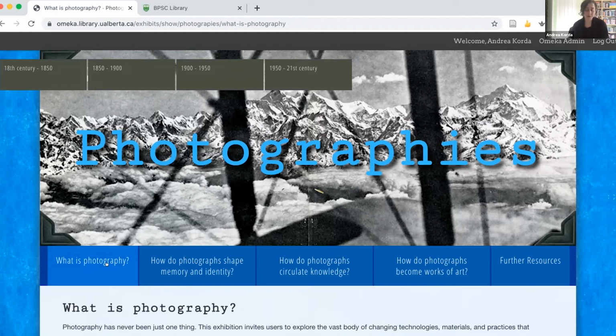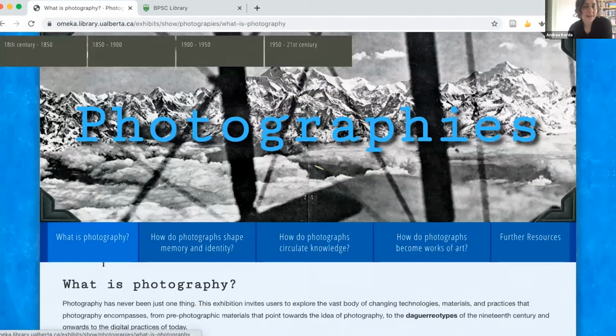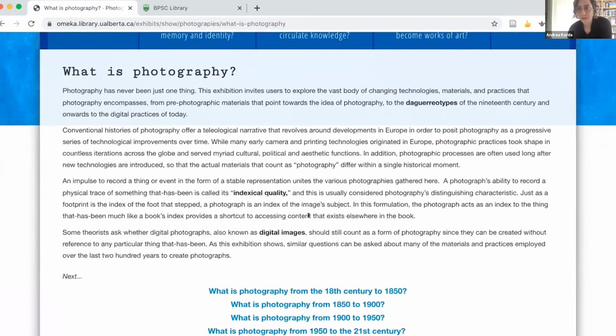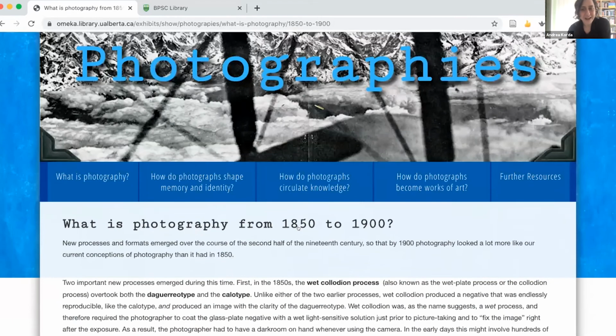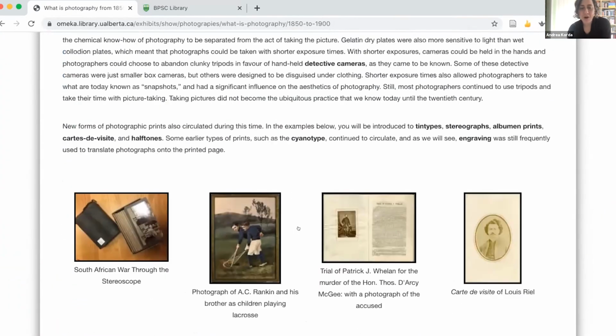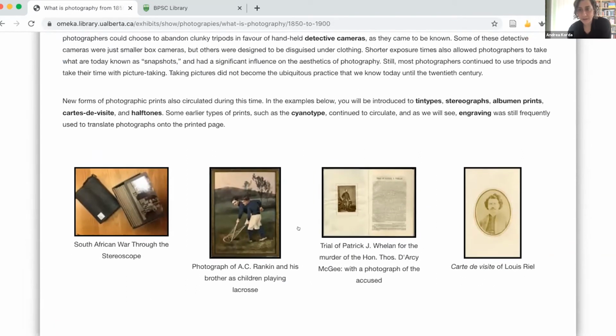So this resource can be used to teach courses that are organized thematically or chronologically because, of course, as Heather was explaining, the structure of the resource allows students to move through the content in many different ways. So I'm just going to go over to one example. Here we have a little overview of what is photography, but we'll go more specifically into this time period of 1850 to 1900. Again, we have a little overview and then some of our items that students can navigate into.